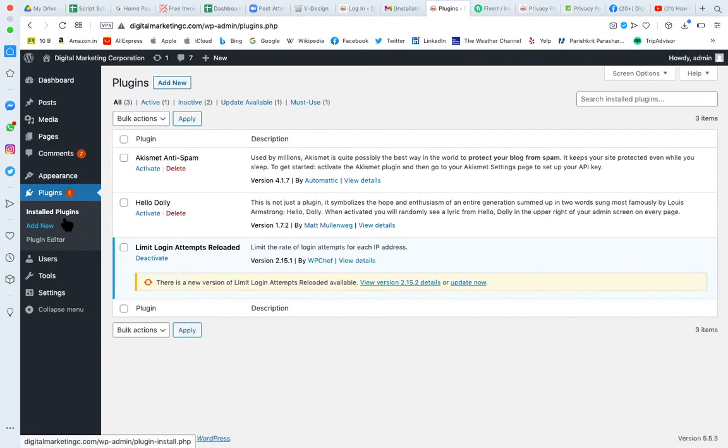A plugin is any extra feature, any extra functionality, any extra thing you want to add on your website, but that you cannot get through your theme or your widgets. If you want to add something to your website, but you don't know coding, and that feature is not available by default in your theme, and not available through the widgets, first we will try to get whatever we want on our website through the theme itself.